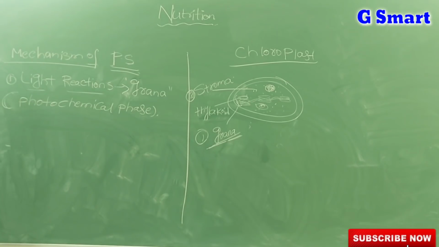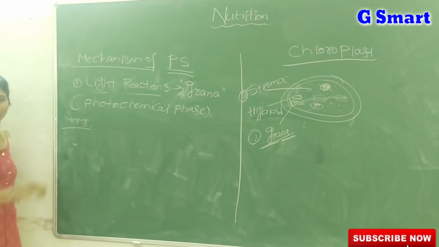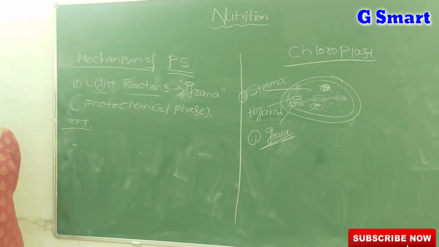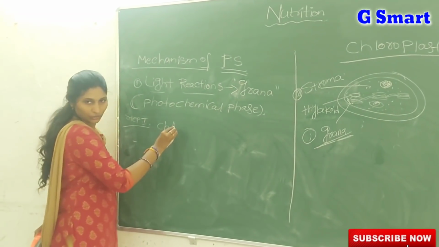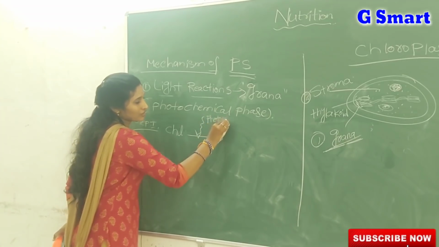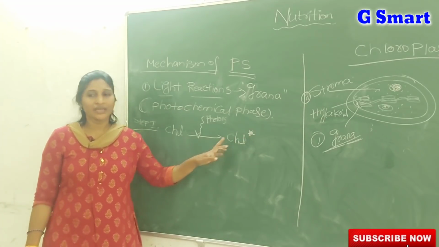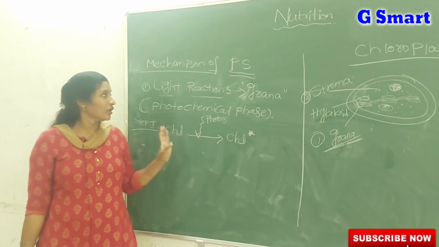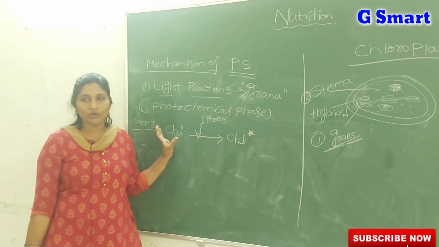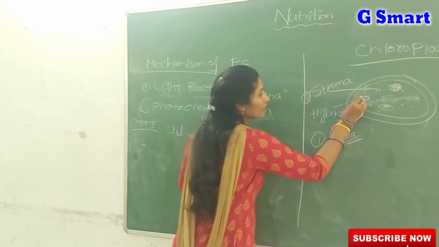Light reactions mainly include 3 steps. What actually takes place, we discuss briefly. In step 1, the chlorophyll molecule, by absorbing photons of light energy, becomes activated. Here I given a star symbol, which represents activated chlorophyll. This chlorophyll molecule and the other photosynthetic pigments are located on the membranes of thylakoids.